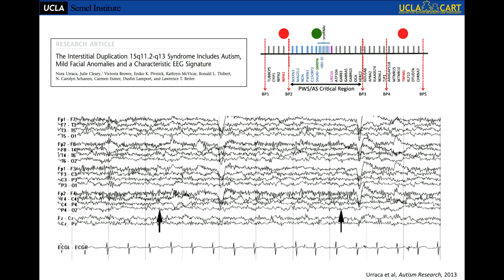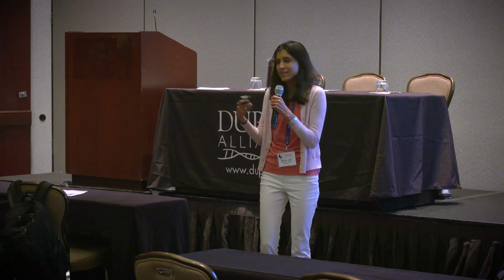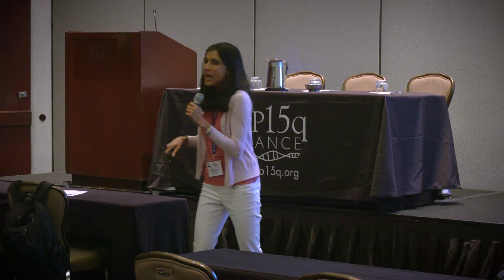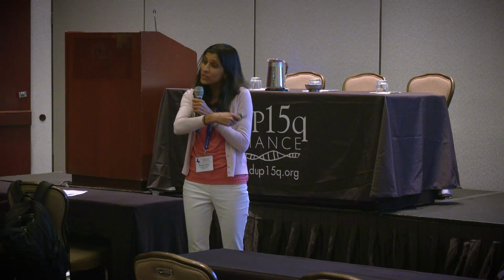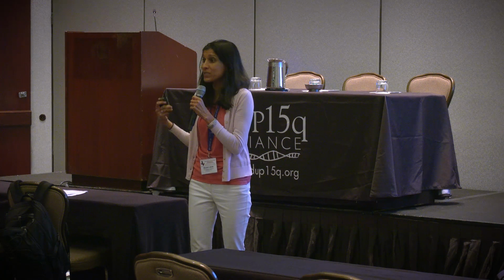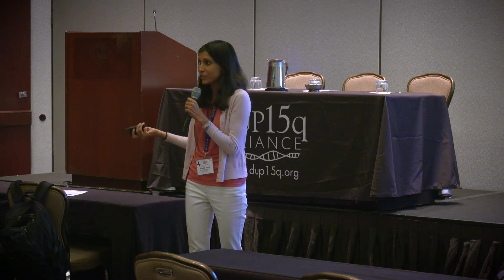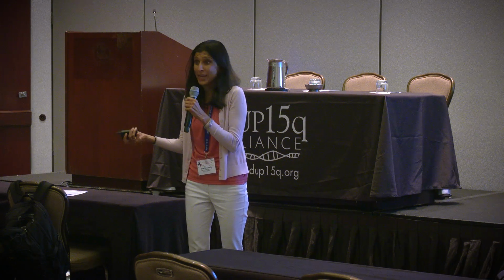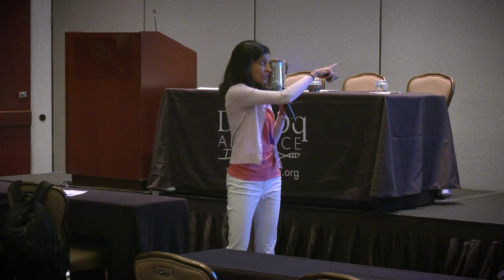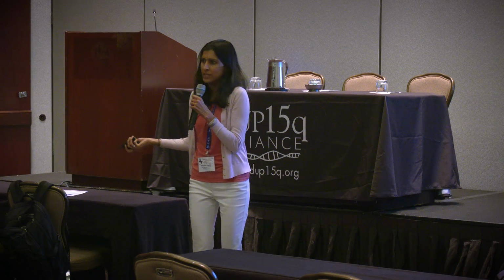There are these fast oscillations. They didn't say they fell in the beta band, but they were fast oscillations that do fall in the beta band. It looks like the EEG of a child or an adult who's taking a positive allosteric modulator of GABA, so a benzodiazepine. So when I see an EEG like that as a neurologist, I think this person's taking medications. They're taking Ativan or Valium.